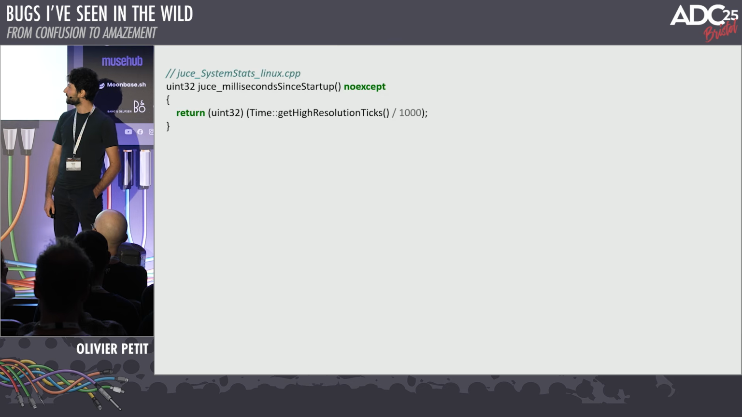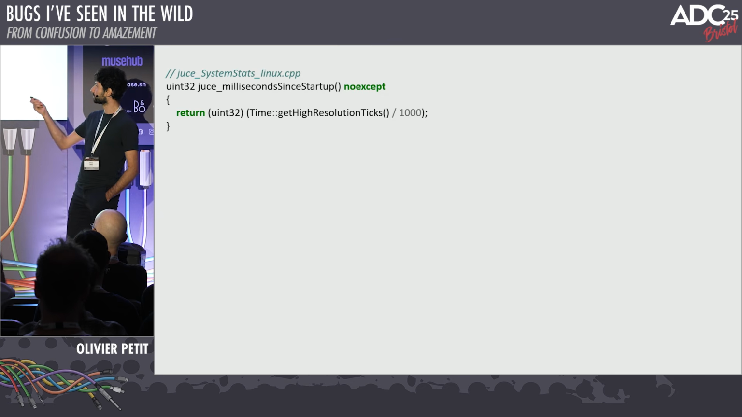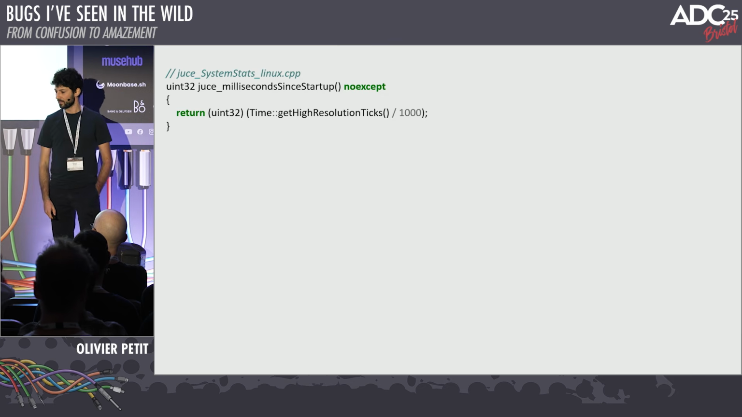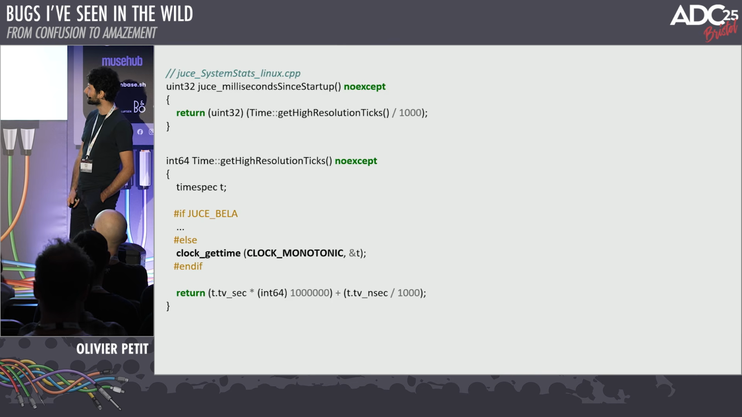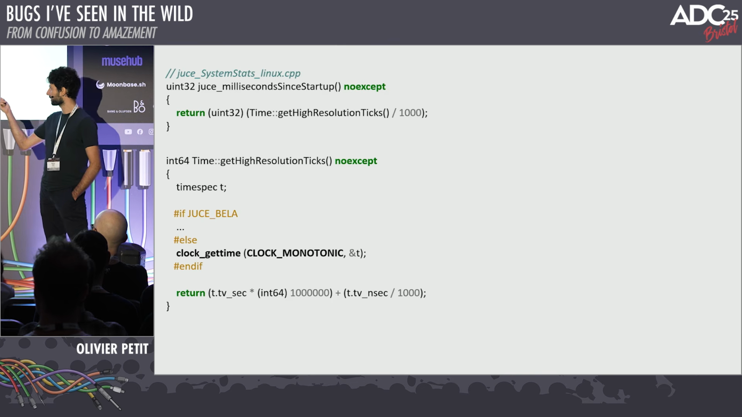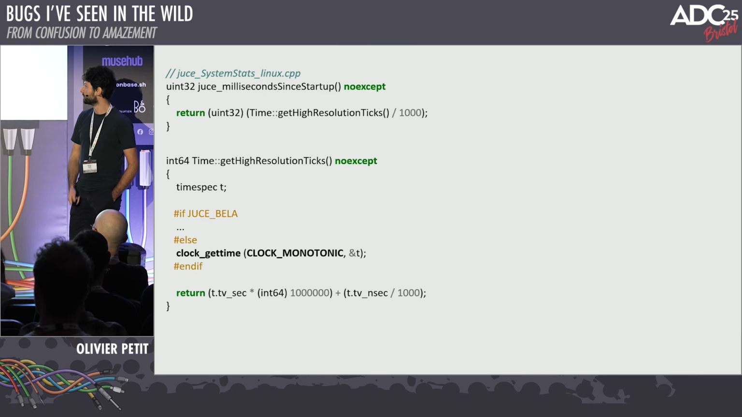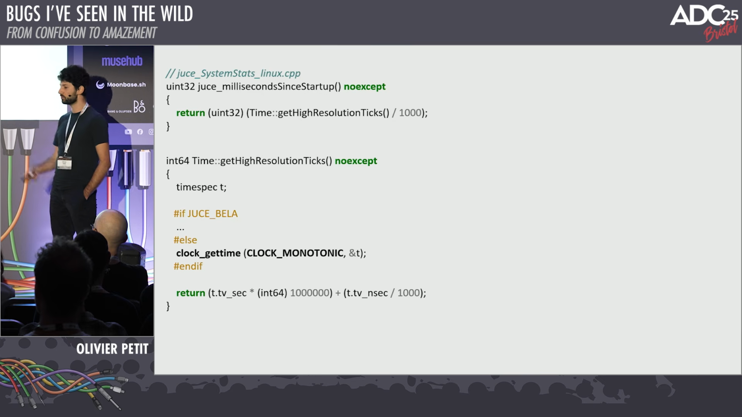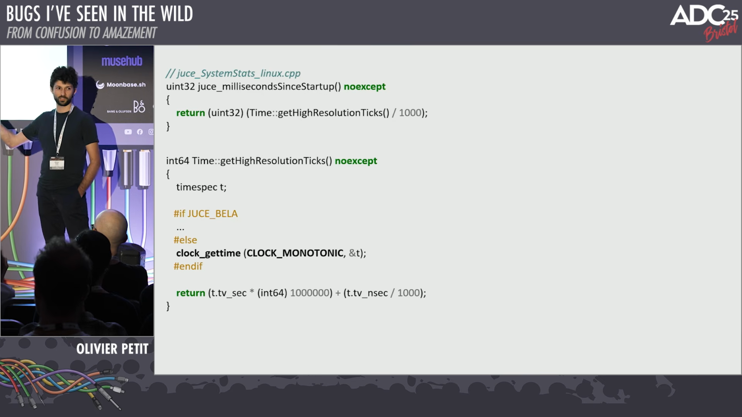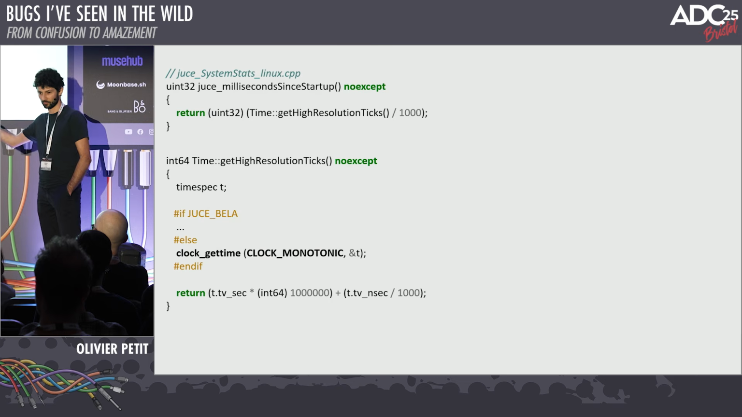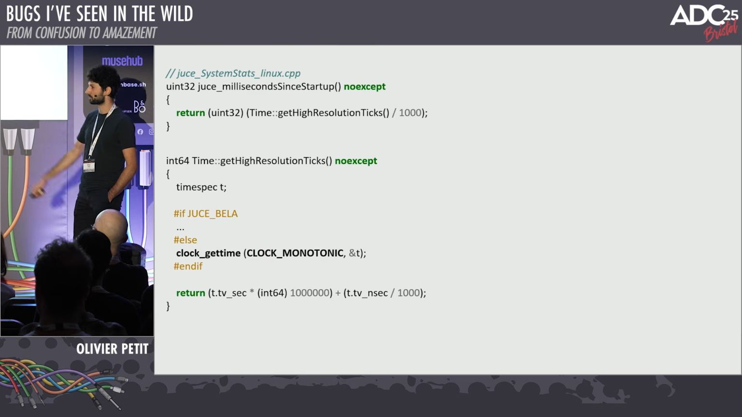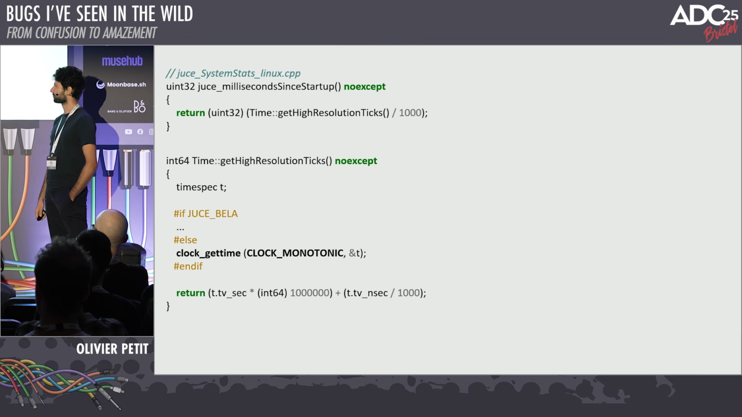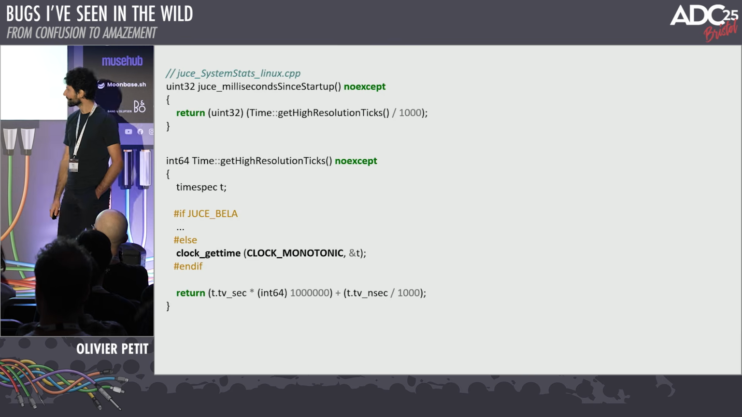So you dig a little bit deeper and you go, so then it calls this juice system stats milliseconds in startup, which calls this thing, and that's why it calls the clock get time, like the C POSIX API to get the time, and it does call it with the monotonic clock argument. And you can put a print in here, like a debug statement, and you will see it will continue to grow over time. It is not sensitive to system time. So at that point, you're out of things to try, right?